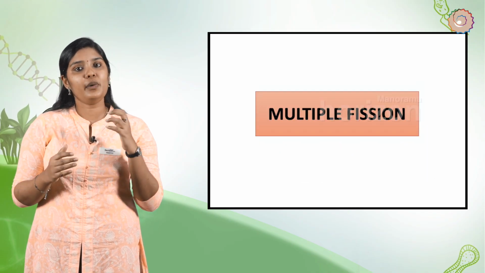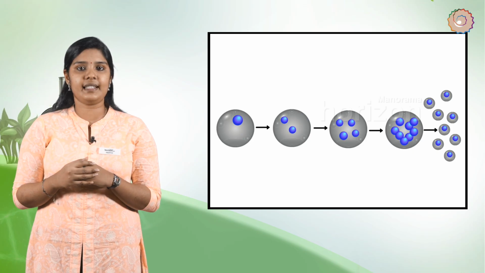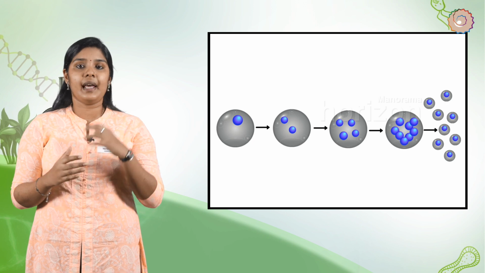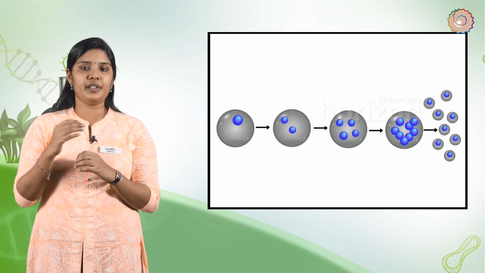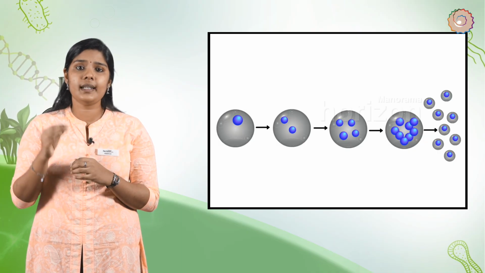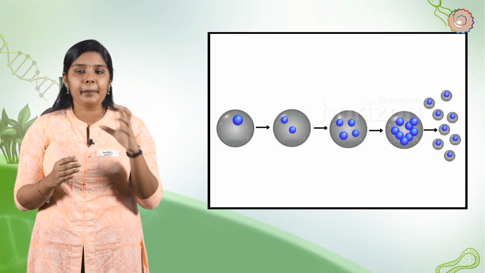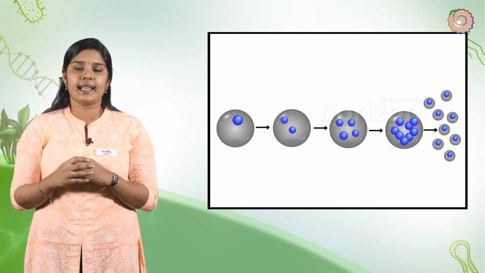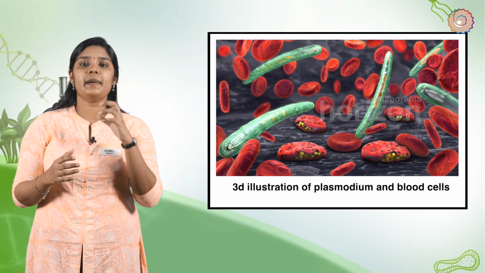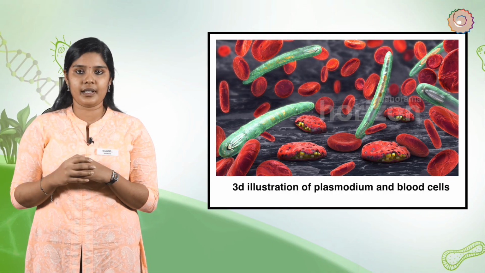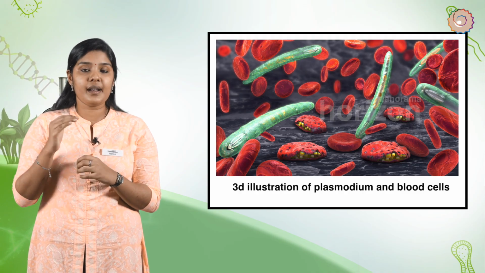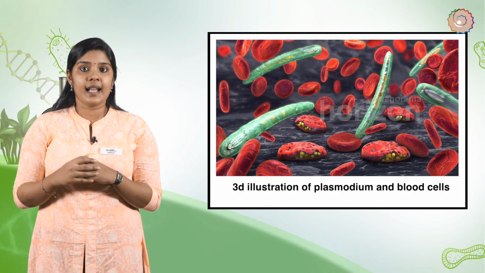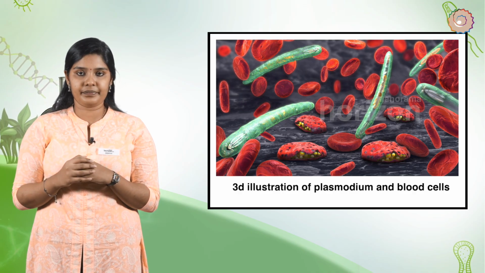Multiple fission. During multiple fission, the organism divides itself into numerous daughter cells. Here, the nucleus of the parent cell undergoes repeated divisions to form several daughter nuclei. Each nucleus, along with a little bit of cytoplasm, forms a membrane around it, thus forming daughter cells. The daughter cells are equal sized and are similar. Plasmodium exhibits this type of asexual reproduction. Multiple fission occurs during unfavorable conditions. The parent organism divides into many cells and thus increases the chances of survival.